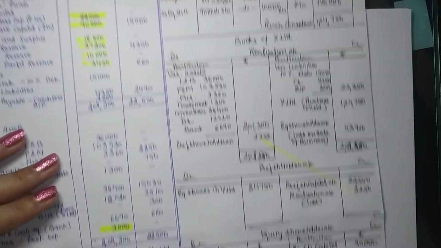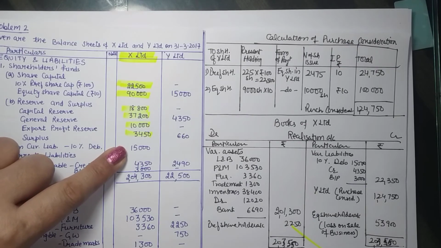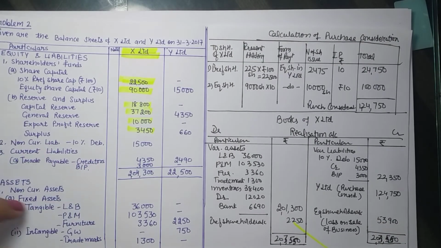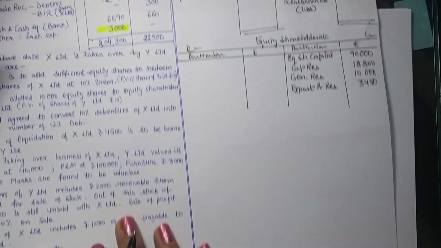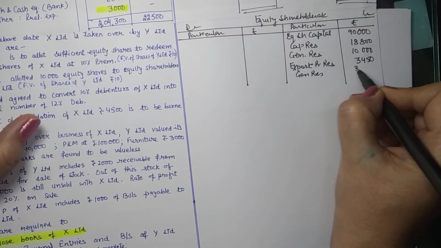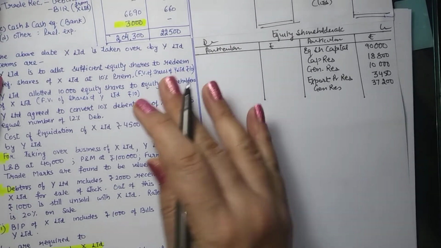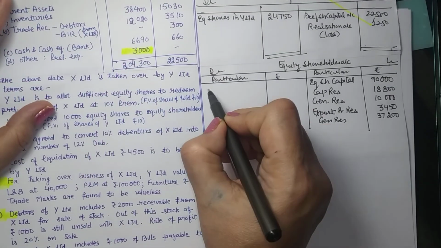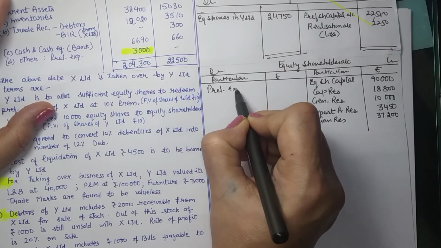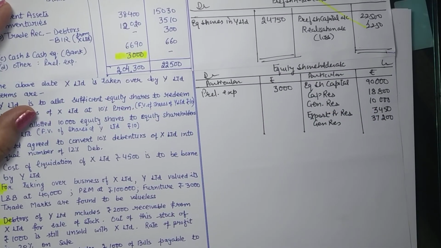These amounts belong to them: capital reserve, general reserve, export profit reserve. So general reserve also 37,200. On the other side we have loss. So preliminary expense 3,000. So this was what was there in the balance sheet.